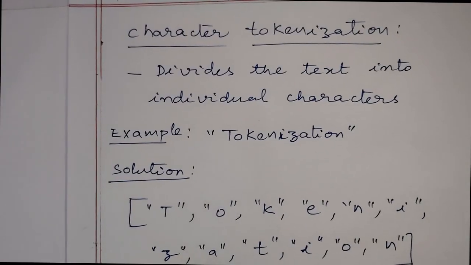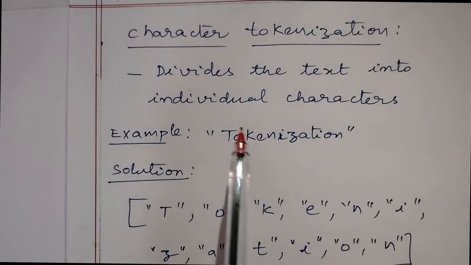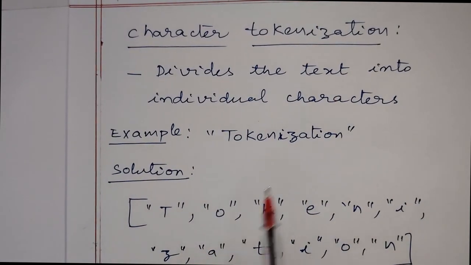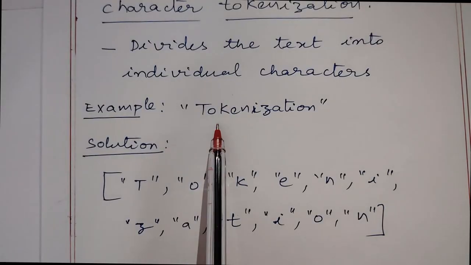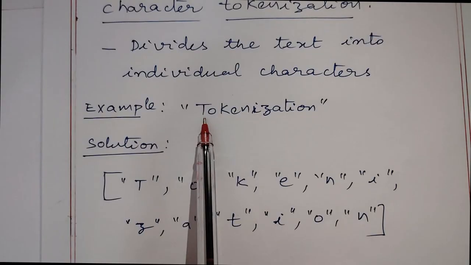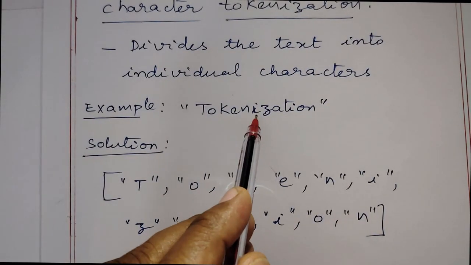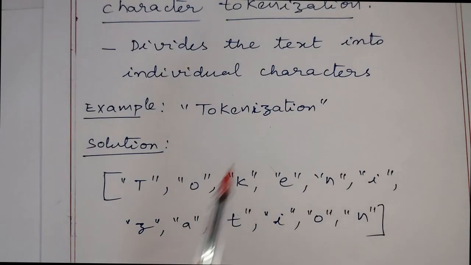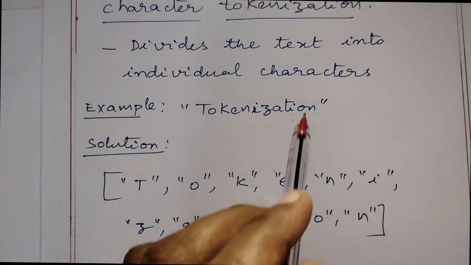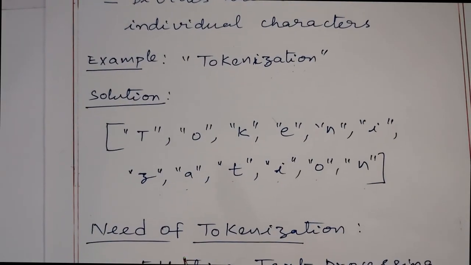And the final one is character tokenization. In character tokenization, we divide the text into individual characters. Let us take the example of the word tokenization. We divide each character: T, O, K, E, N, I, Z, A, T, I, O, N. This is called character tokenization.